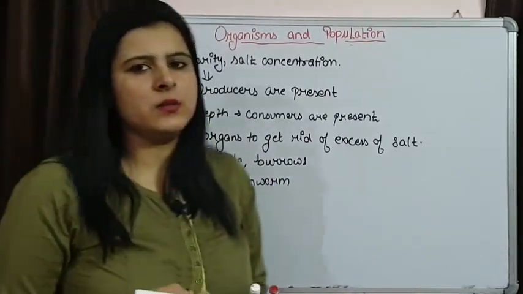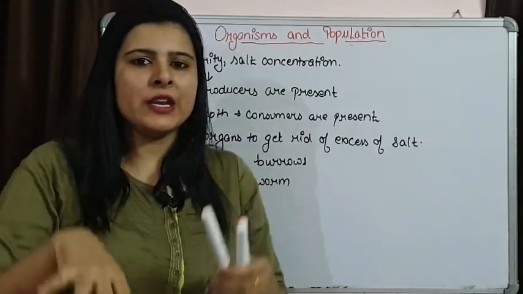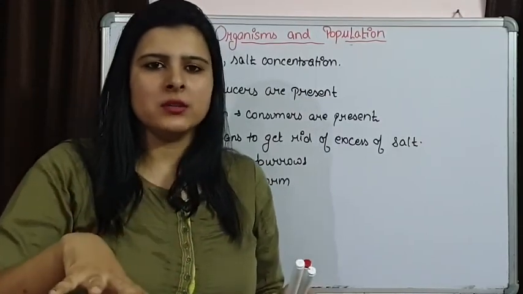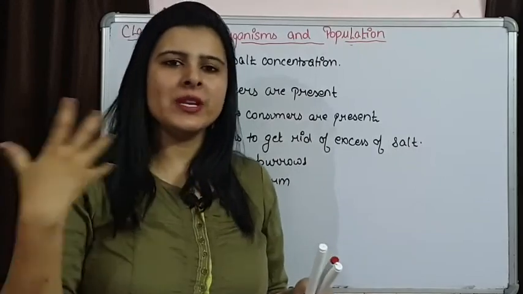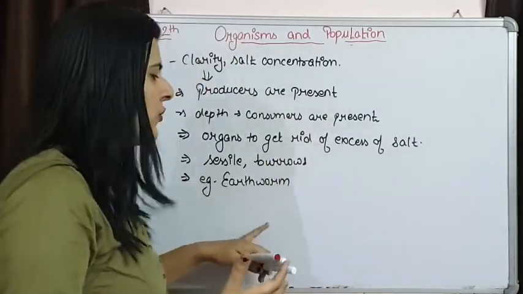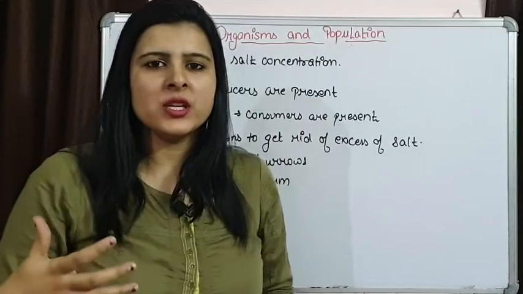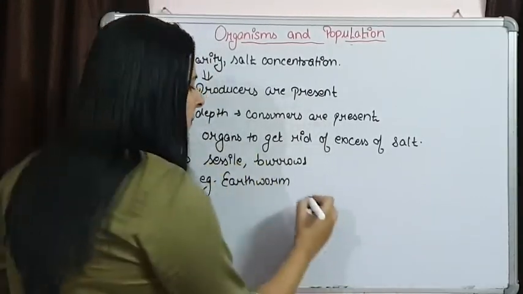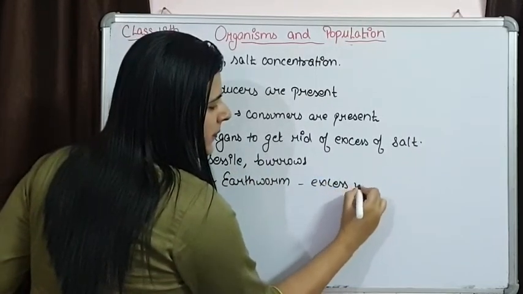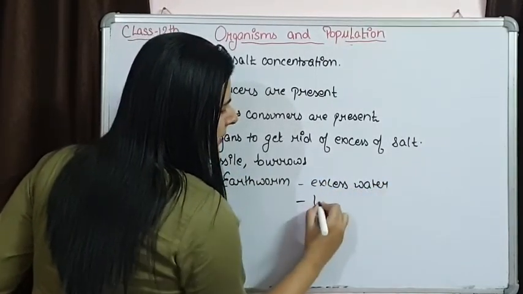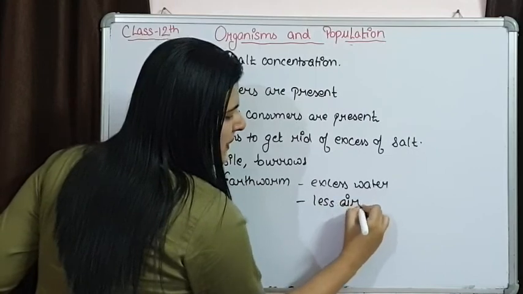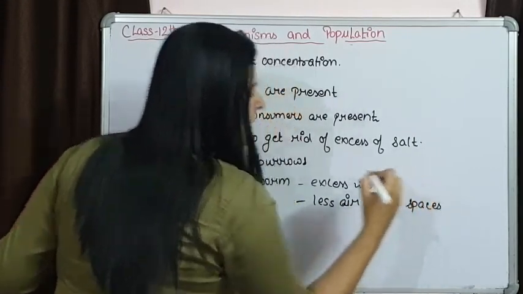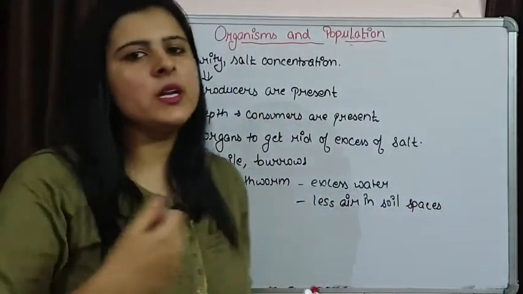Earthworms live in burrows in soil, but when there is rainfall and their burrows are filled with water, that simply means that air is going to be replaced by water, and then the earthworm has a problem in respiration. So in these rainy seasons they come out because of excess water and less air in soil spaces.